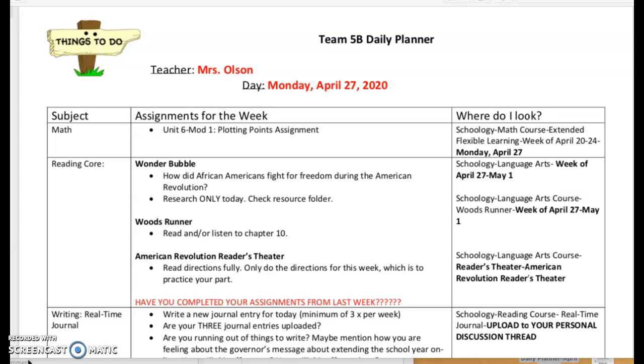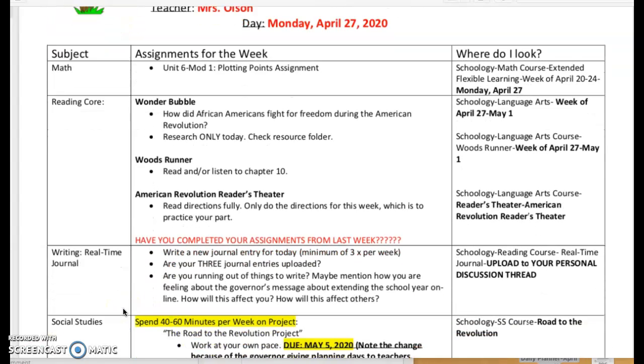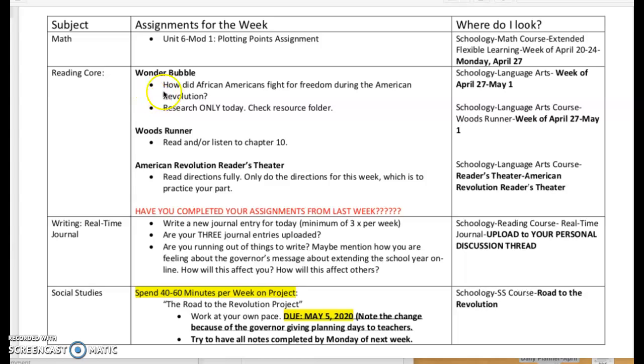For reading, notice I kind of organized this just a little differently. I put all reading in one area. So there's 3 different tasks that you will be completing for Reading Core. There's a new Wonder Bubble, there is a Woods Runner assignment, and as we talked about last week at our 1 o'clock live meeting, there's American Revolution Readers Theater.